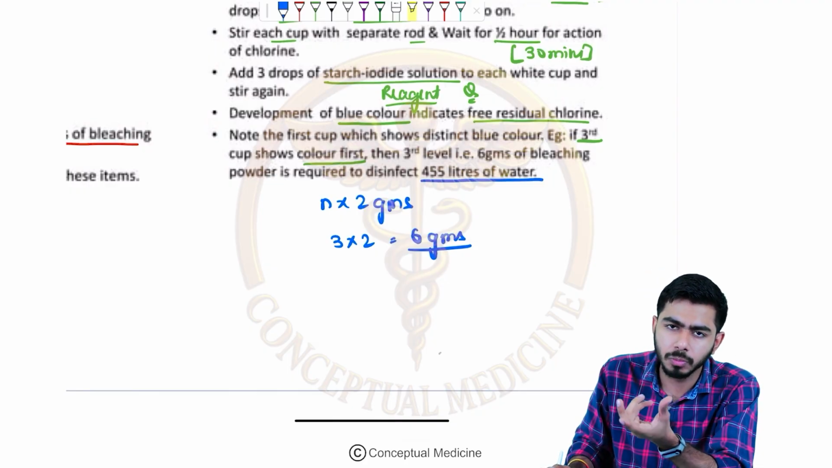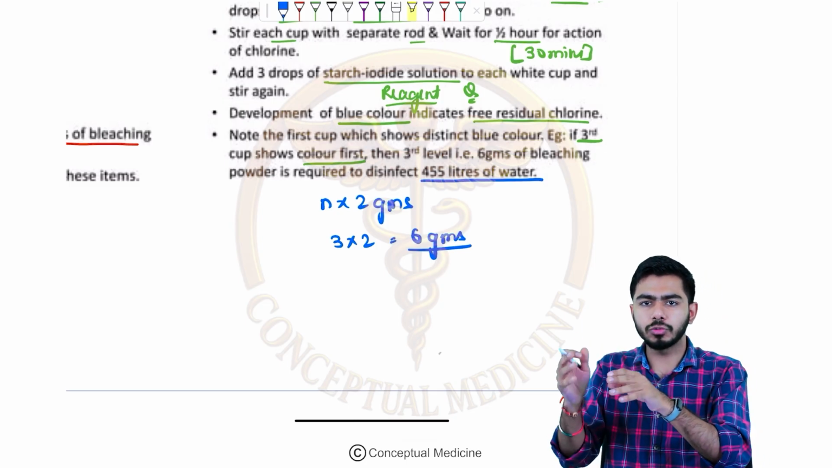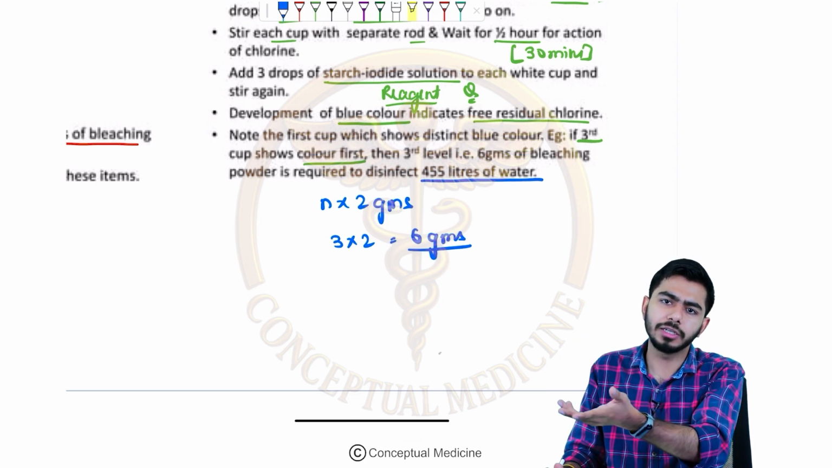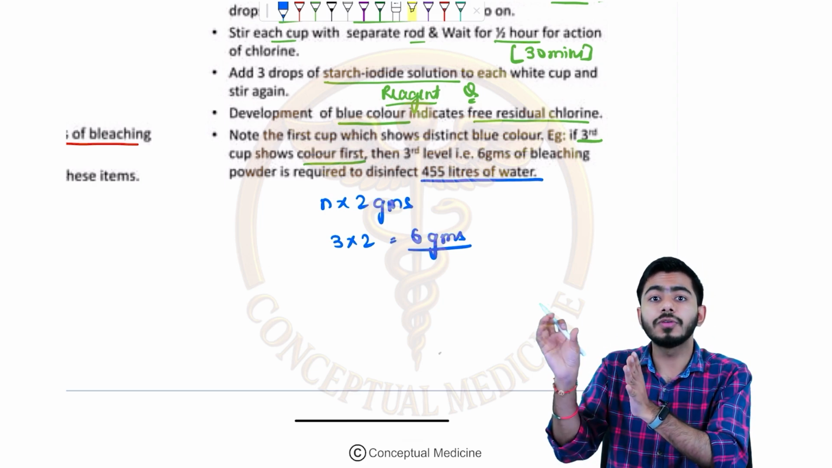Sorry, it started showing the blue color. So what will we be doing? N into 2. So that is the fourth cup that started to show it first. So 4 multiplied by 2, that will become 8 grams, right? 8 grams for 455 liters of water.